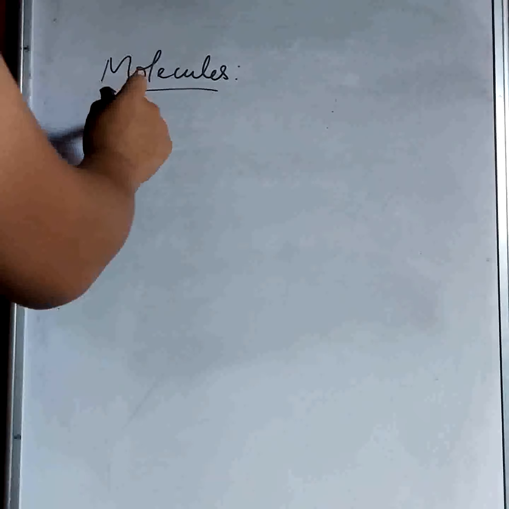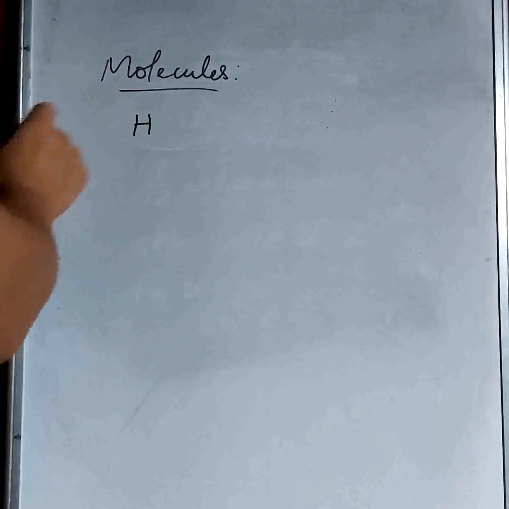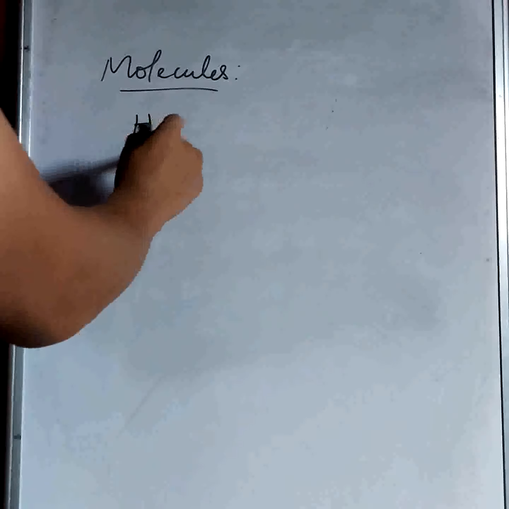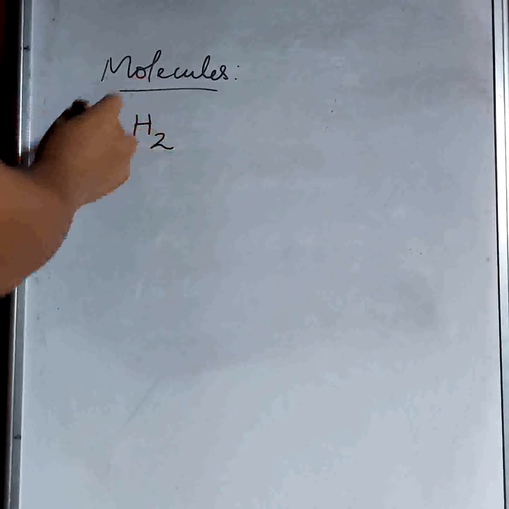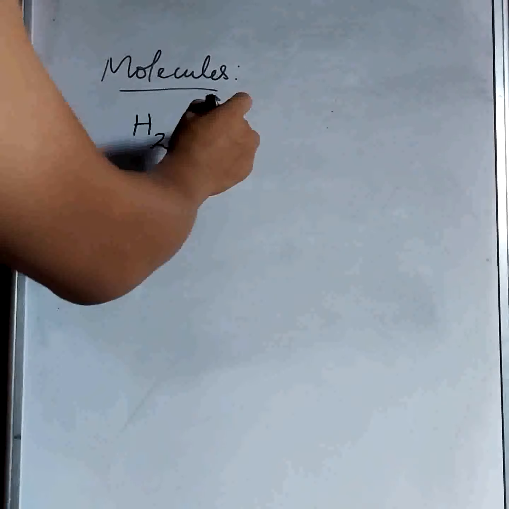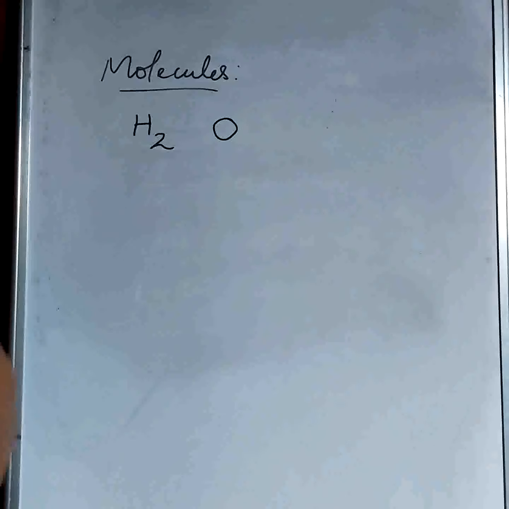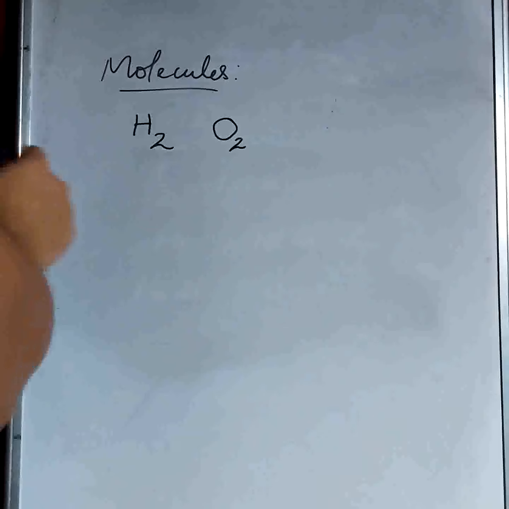So they aggregate, or combine with other atoms, or with atoms of the same element. They combine together, and they exist in that state, and when they combine, they give us molecules. So for example, hydrogen, we know that the symbol is H, but it doesn't exist this way. A hydrogen molecule exists as H2. For example, oxygen also cannot exist as O, so it exists as O2.